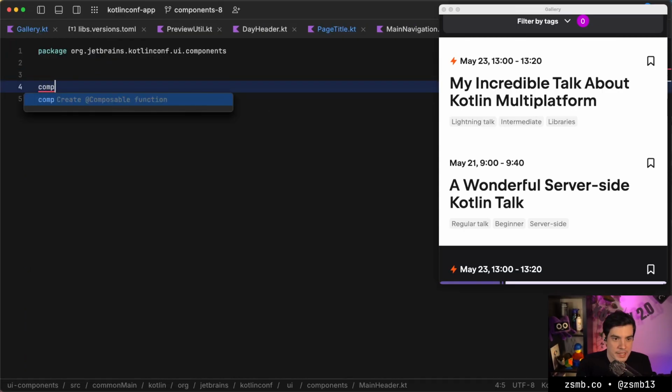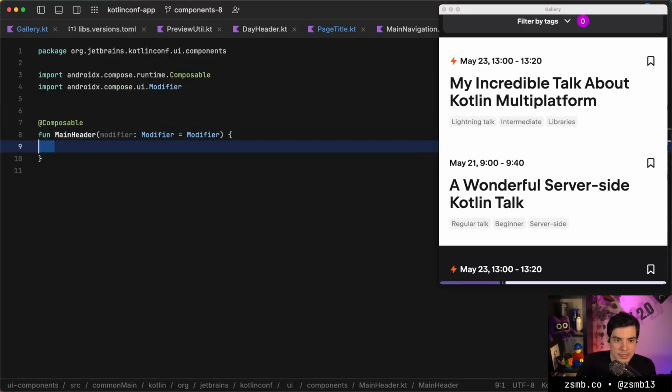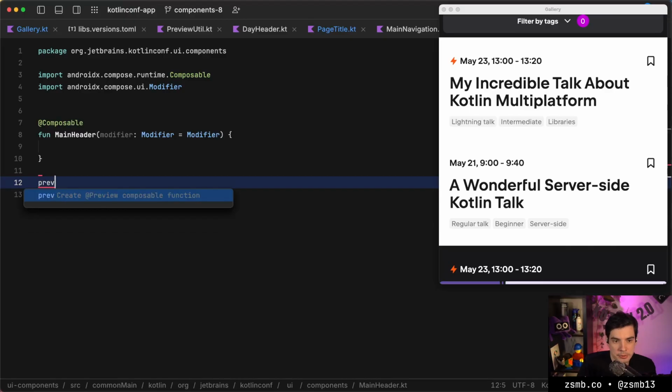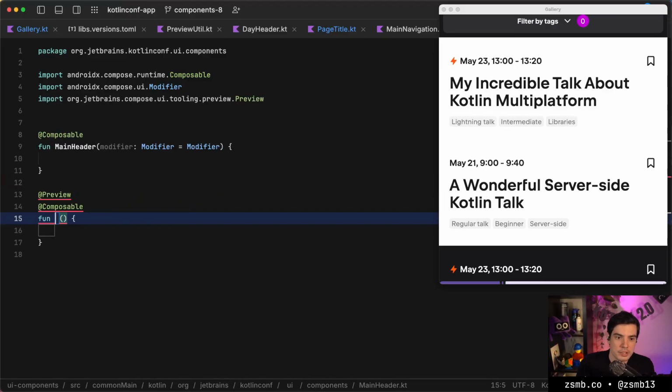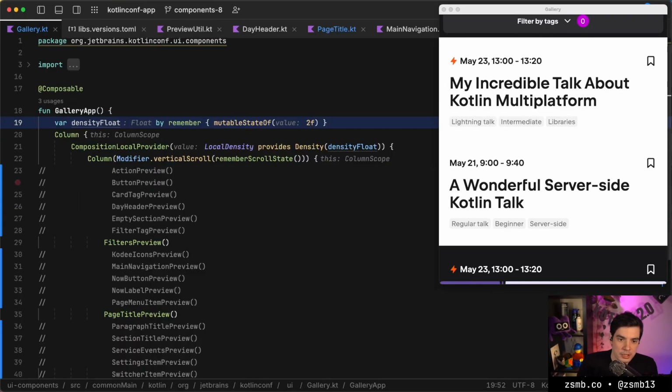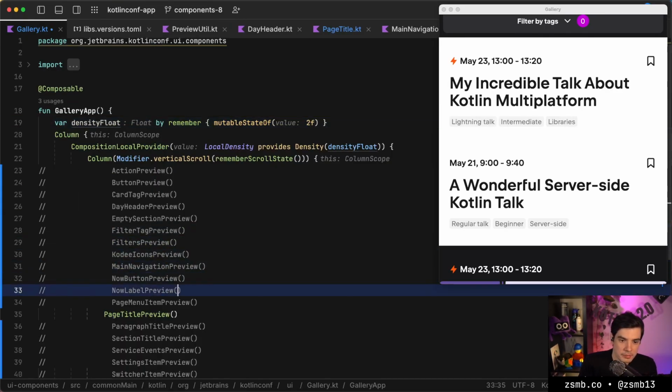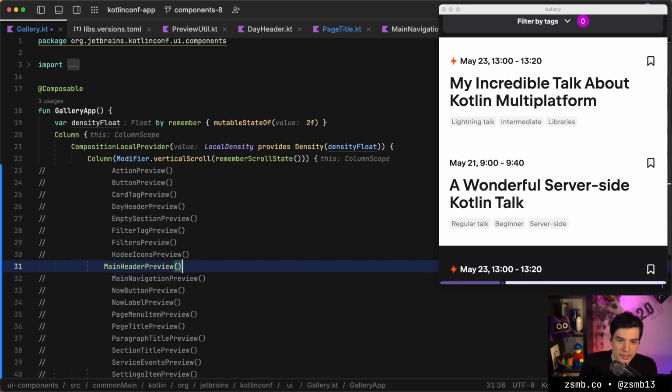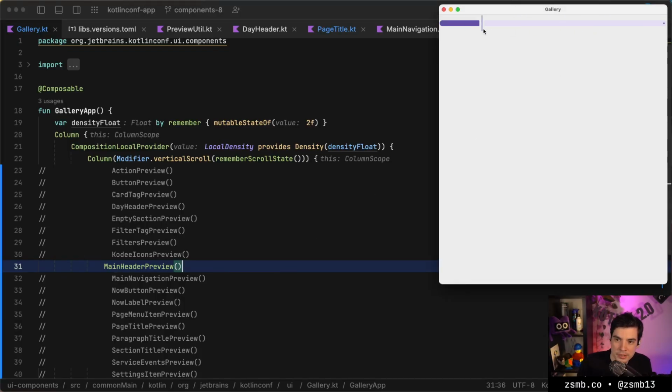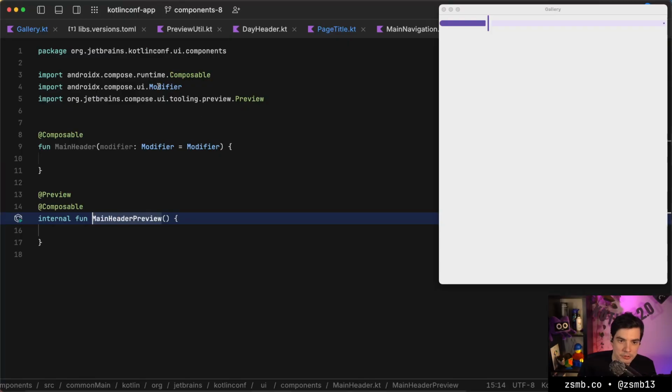We can use nice live templates here to create the composable function, so we can say comp, and that can give us a main header, and we can say prev, and that will give us a preview, which is going to be the main header preview. And I think we're marking all of these as internal, so that they're not leaking outside of the module. And main header we can add in here in the middle of our gallery as a preview. If we hit save, it will hot reload, and well, we have the empty gallery with a zoom control.